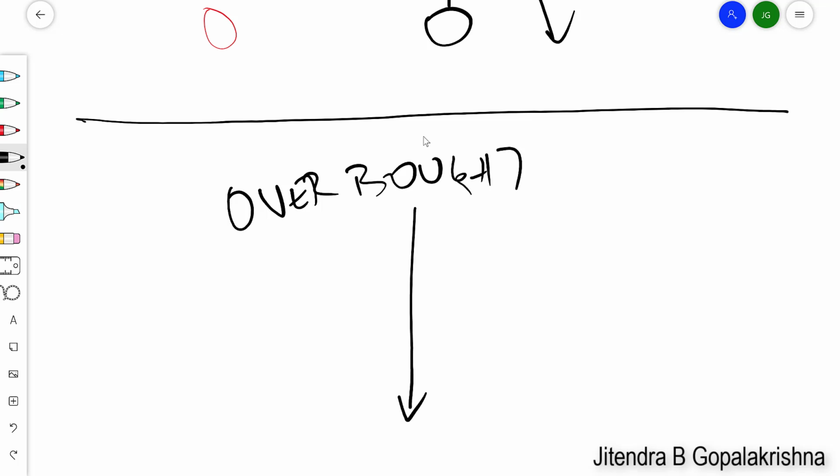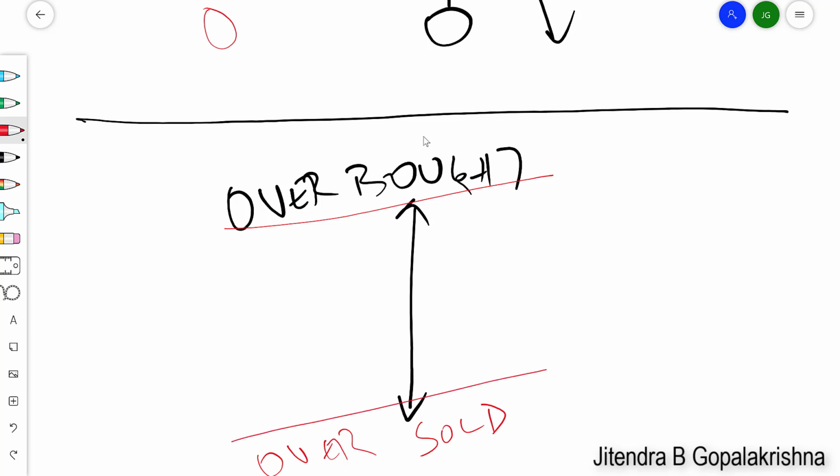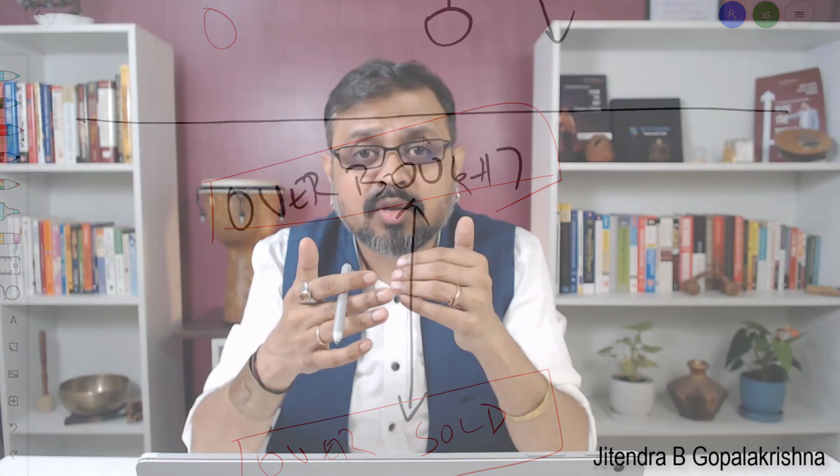Opposite of that is when the price has fallen too much and gone below certain levels, it is called oversold. Overbought and oversold are the two terms commonly used in the markets. In RSI, when the RSI measure is at a certain level, it is called overbought, and at a certain level it is called oversold.